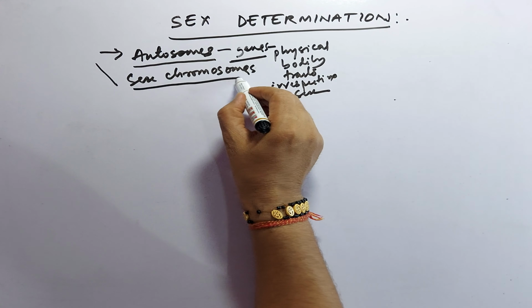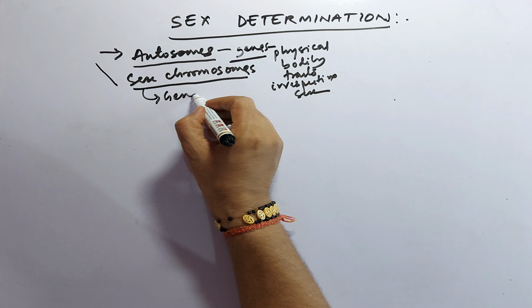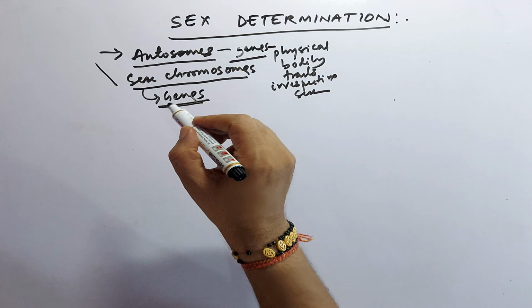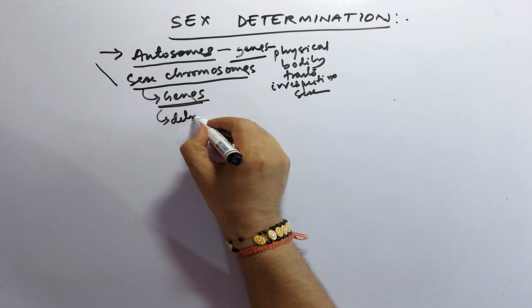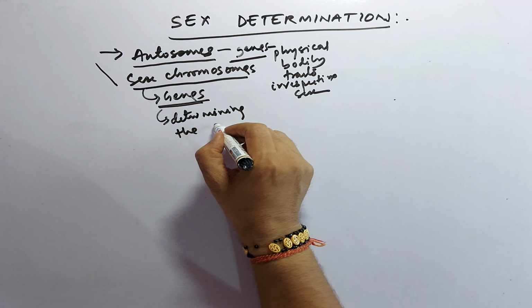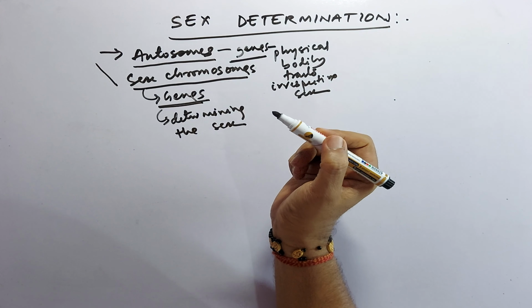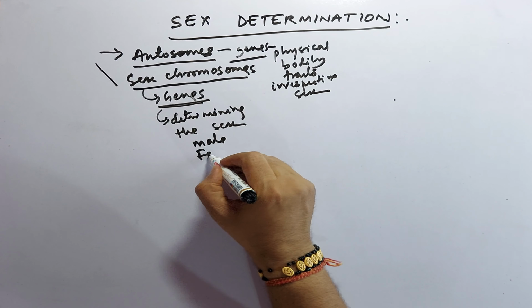But sex chromosomes are those chromosomes having genes responsible for determining the sex, whether it is male or female.